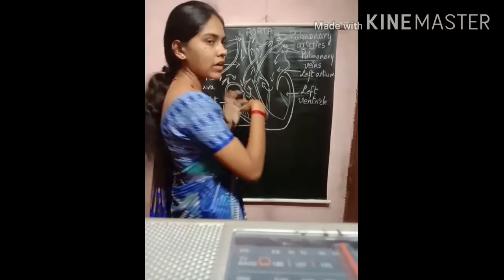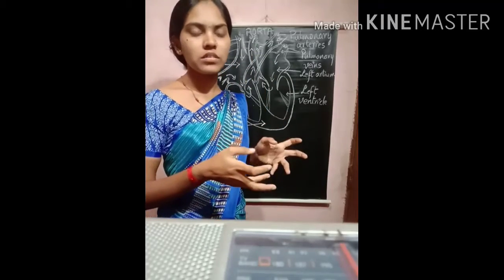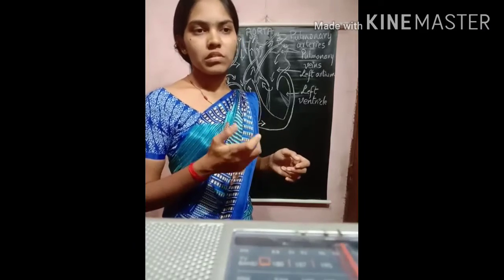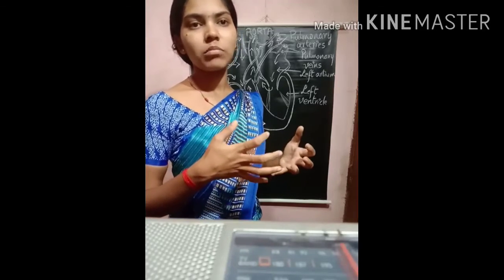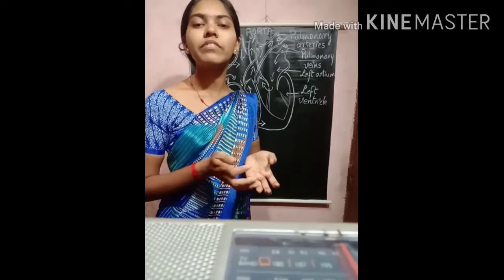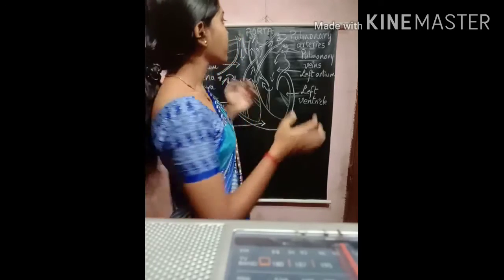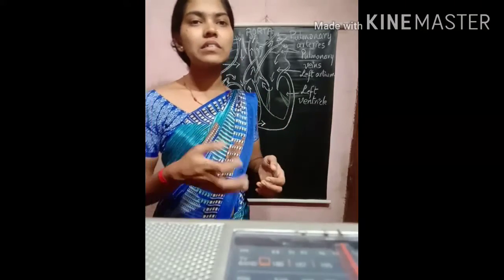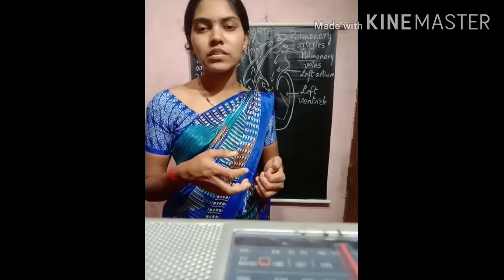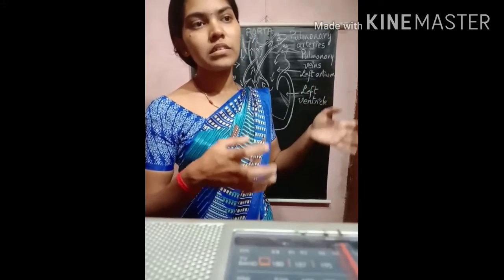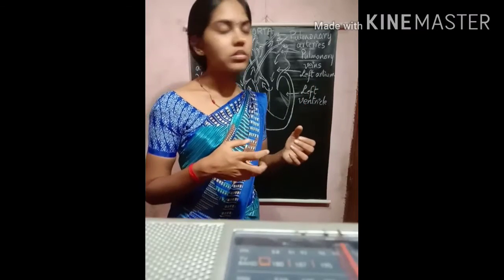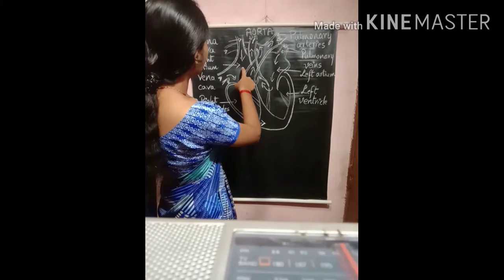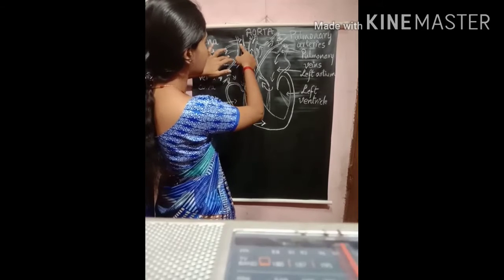Simultaneously, once a cell uses the oxygen rich blood, it will become used. So it contains a large quantity of carbon dioxide. The blood collects it. Once it is used, it becomes deoxygenated blood. The deoxygenated blood is carried through the veins, and it will enter the vena cava in the rightmost part of the heart.